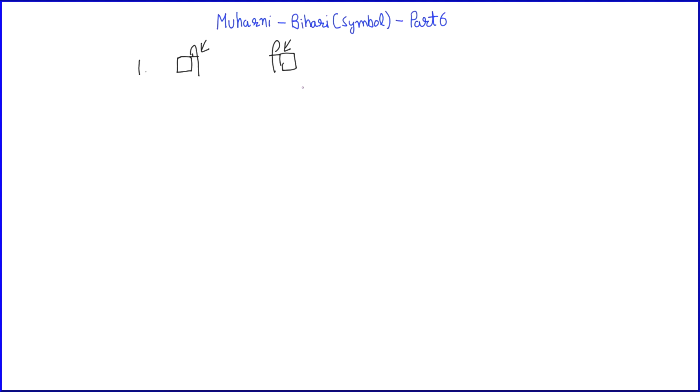Just remember that. The second rule is the sound of Bihari will be E, like the English alphabet. Third and the most important rule, Bihari cannot be used with Uda and Ada. We cannot use Bihari with these two letters. So the Bihari matra will be on the right side of the letter, its sound will be E, and we cannot use Bihari with Uda and Ada.